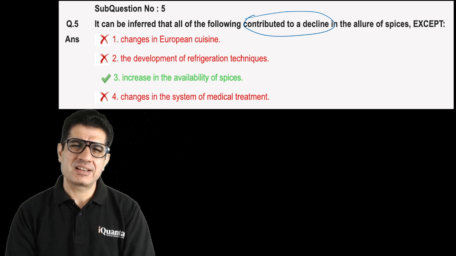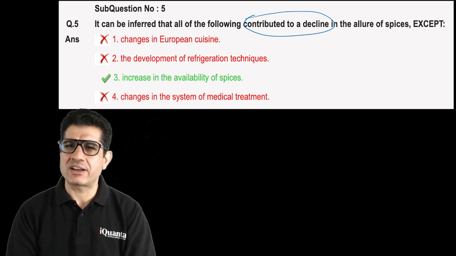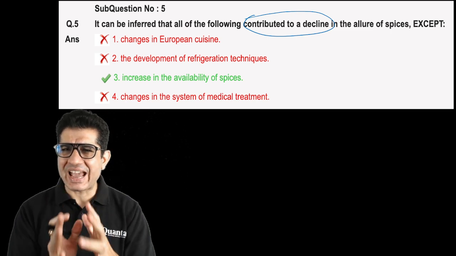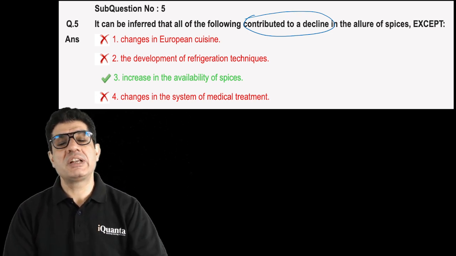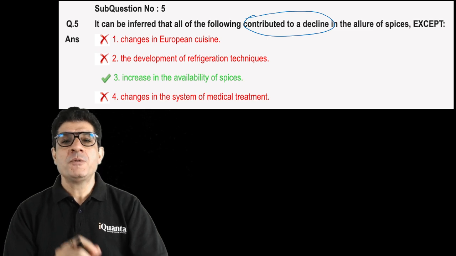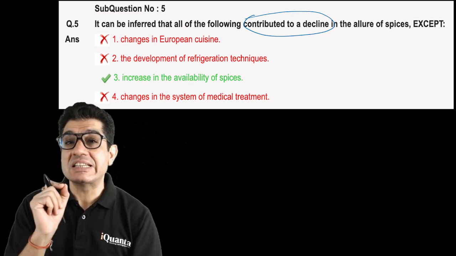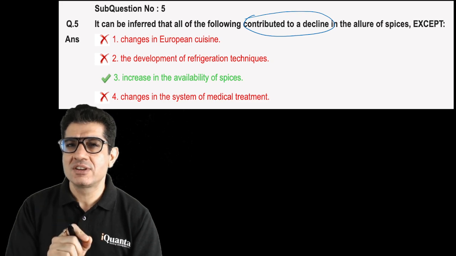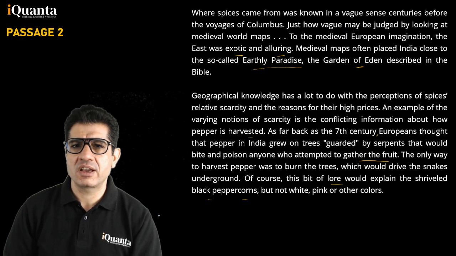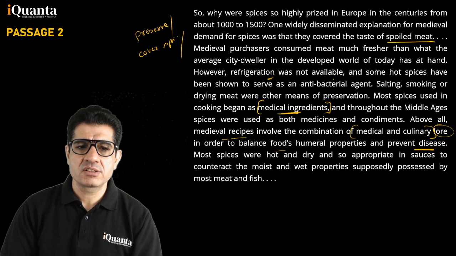Is there anything in the passage that we can use to figure that out? Is there something that can reduce their allure, that can lead to that decline? If you read it closely, you would definitely find it. The passage does offer reasons why the spices were being used. Where are those reasons? Well, here they are. So check this.